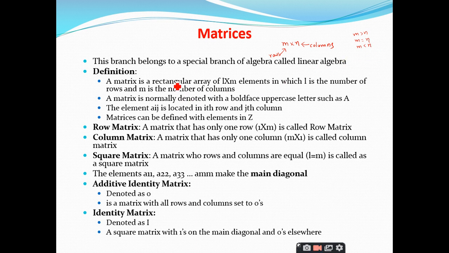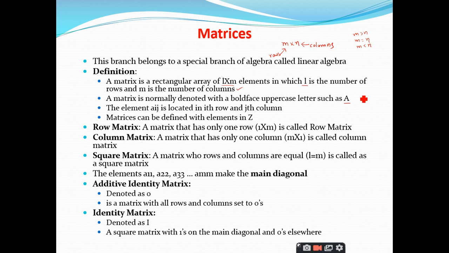So any matrix is a rectangular array of L by m elements, in which this is not 1, right? This is L by m. Here I have shown it as m by n, where L is the number of rows and m is the number of columns. In general, we will be using an uppercase letter to represent a matrix.